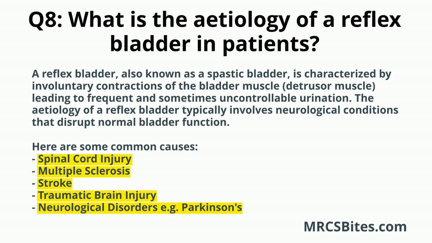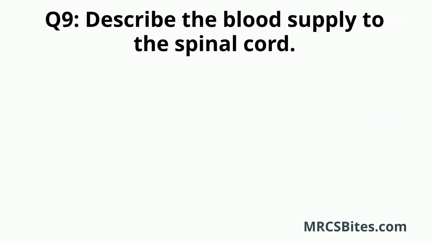Stroke. A stroke can affect the areas of the brain responsible for controlling bladder function, leading to a spastic or reflex bladder. Traumatic brain injury. Injuries to the brain can impact the neural pathways involved in bladder control, resulting in a reflex bladder. Neurological disorders. Conditions like Parkinson's disease or spinal cord tumors that affect the central nervous system can also lead to reflex bladder issues. Question 9. Describe the blood supply to the spinal cord.